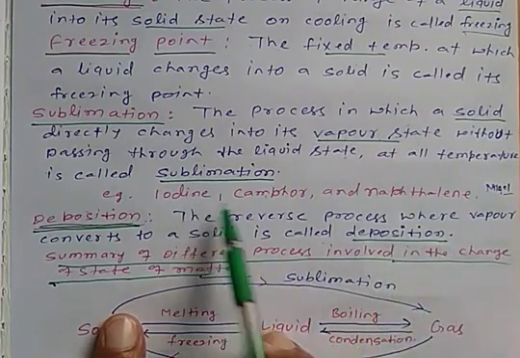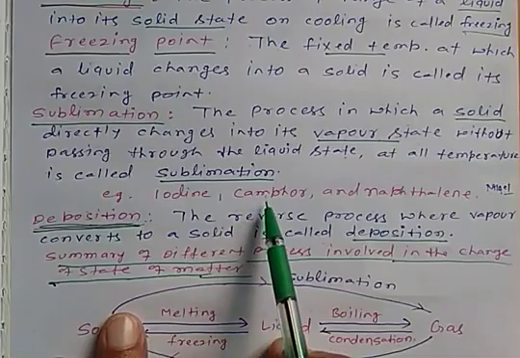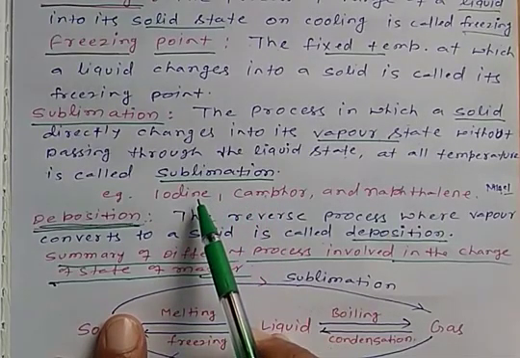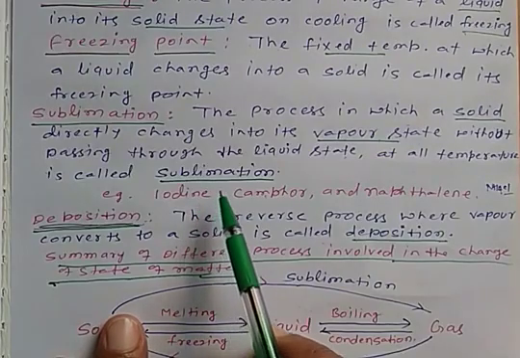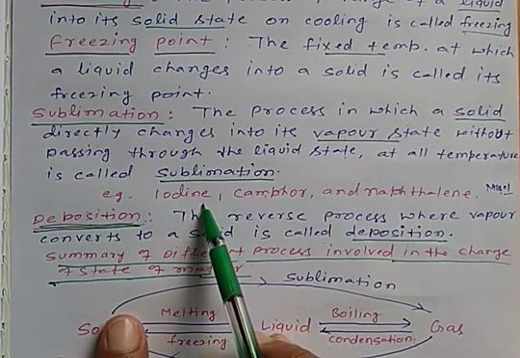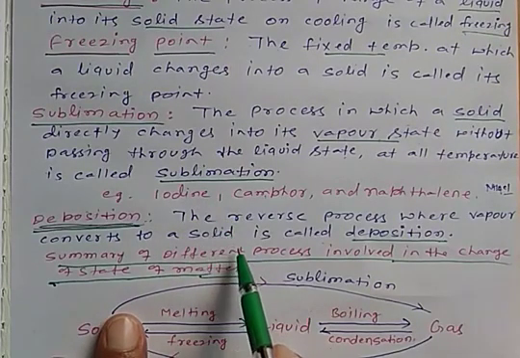That means when we cool down the iodine vapor, then iodine vapor is directly converted into solid iodine. So that process is called deposition.